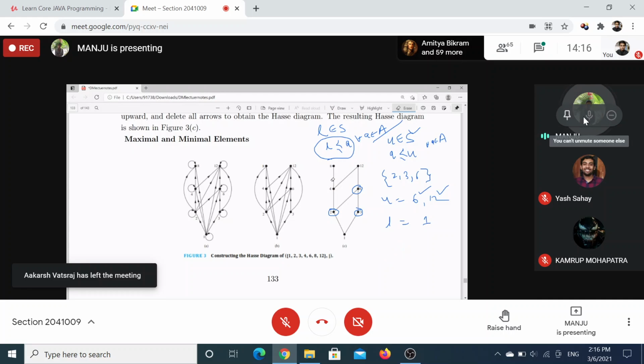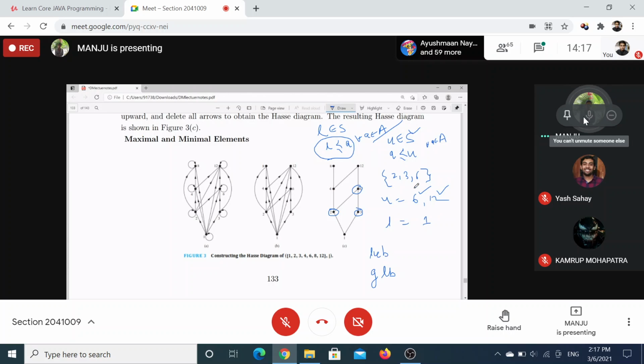Next, we have the concept of least upper bound and greatest lower bound. So what do you understand by that? You consider all the upper bounds and take the least of them. Okay. So out of that, what is the least upper bound of this set? 6. Least upper bound of A will be 6.